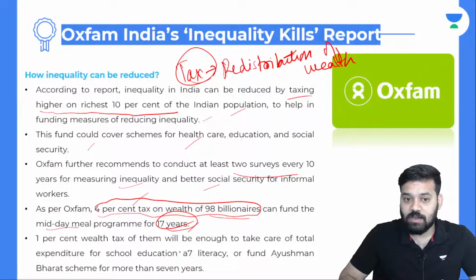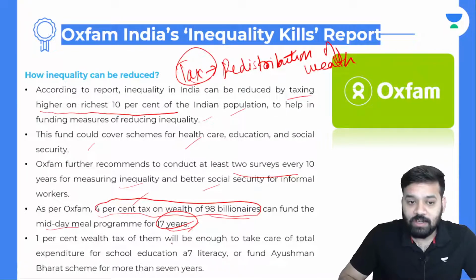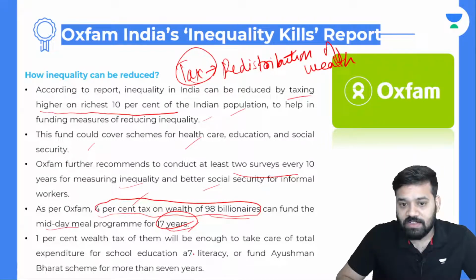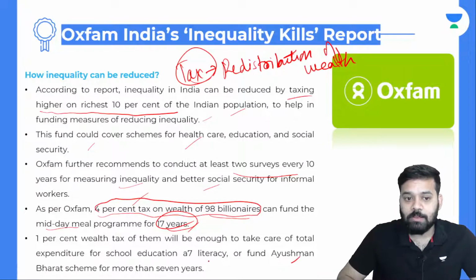A 1% wealth tax on them will be enough to take care of the total expenditure for school education, AYUSH, literacy, or fund the Ayushman Bharat scheme for more than 7 years. So 1% wealth tax on the wealthiest will fund the Ayushman Bharat scheme for more than 7 years.